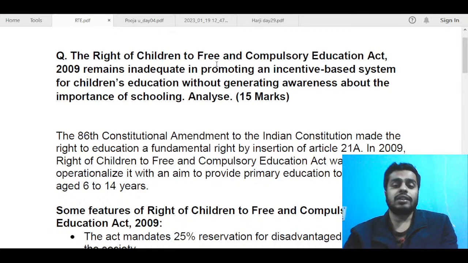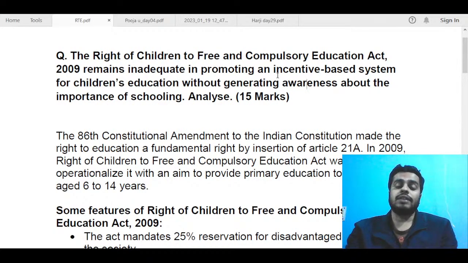So first, let us dissect the question, like what all needed to be written and what the question actually meant. The question says that this act remains inadequate in promoting an incentive-based system for children's education. So basically, the act does try to promote an incentive-based system. How does it promote it?